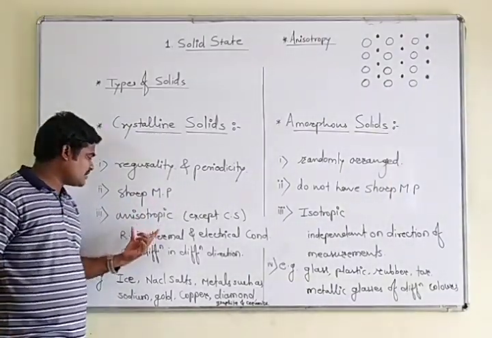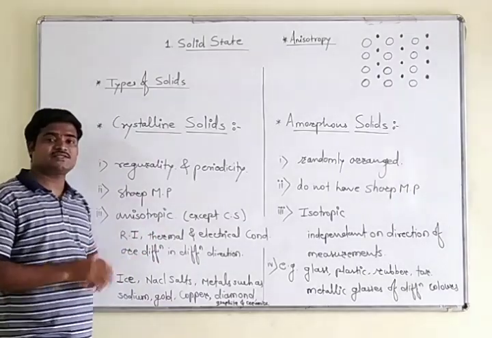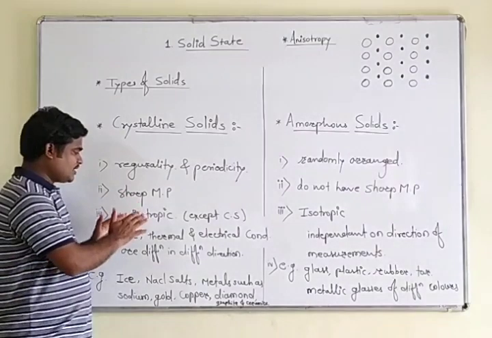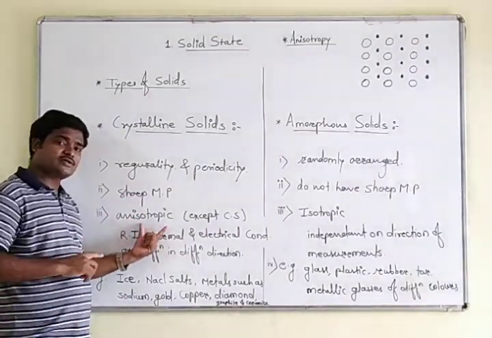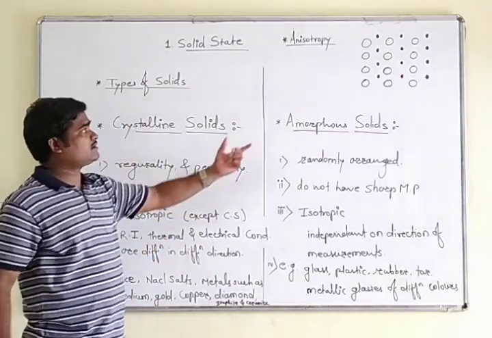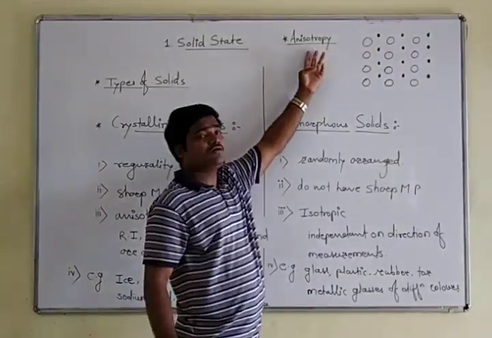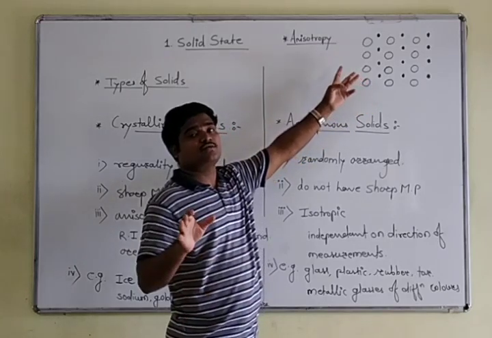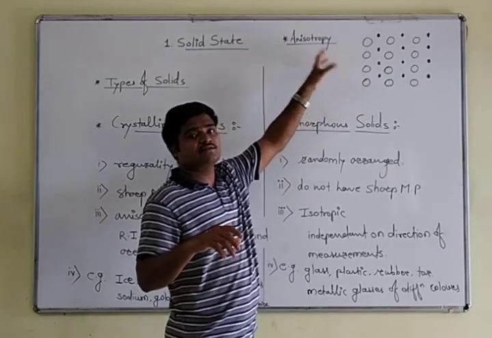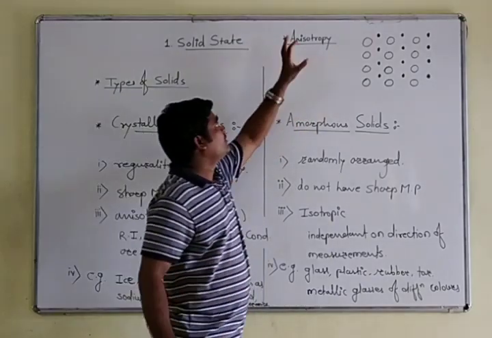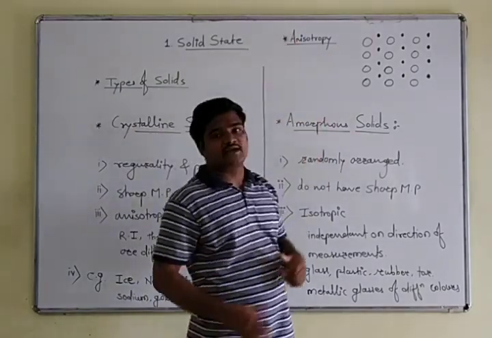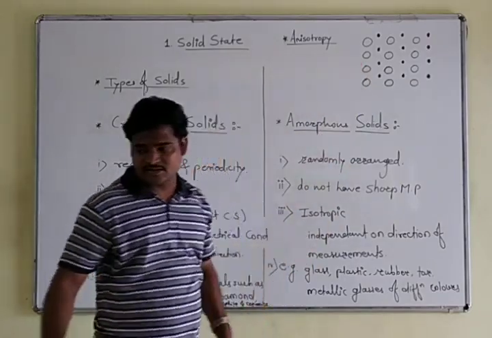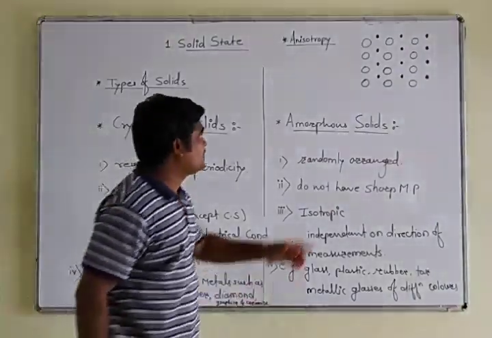Then we will move to the next point, that is anisotropy. This is one of the properties of crystalline solids. Here I have mentioned anisotropy, and on the other side I have shown a diagram regarding it. First I will explain this part, then we will go to that part. Look, I have arranged some particles here.